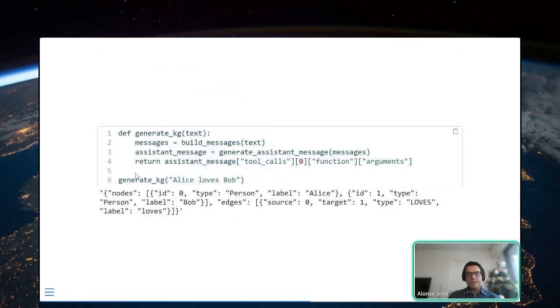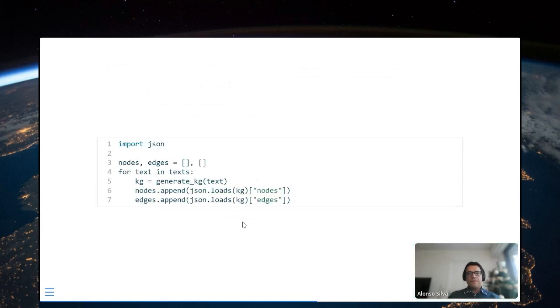So for example, just to test, here I'm taking the messages, calling the LLM, and filtering out the answer. And if I give it Alice loves Bob, for example, it will provide me a list of nodes, Alice and Bob, and a list of edges, which go from 0 to 1, with the type of the edge and the label. Okay, and I'm going to do this for the 4 chunks that I divided my text. So for each text in texts, I'm going to just store it in nodes and edges.